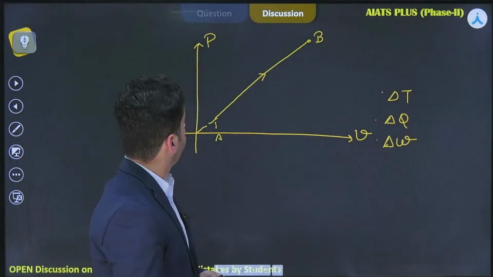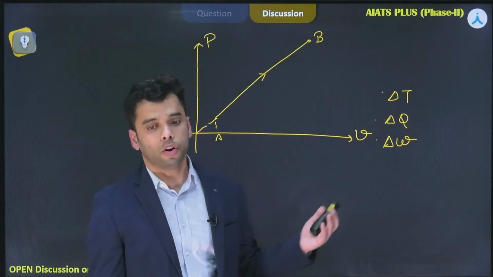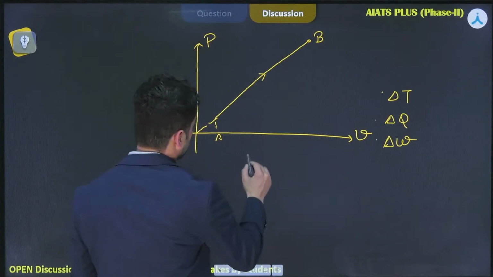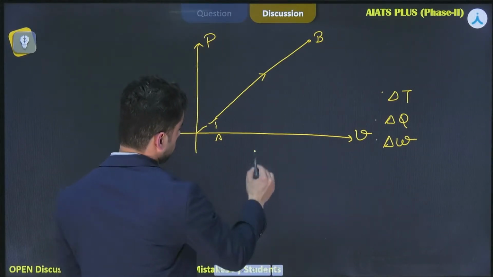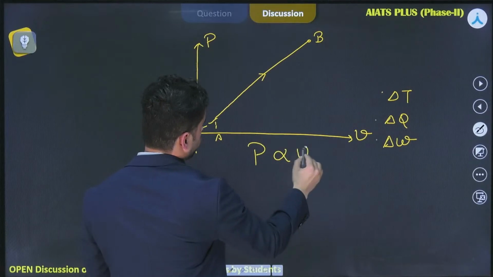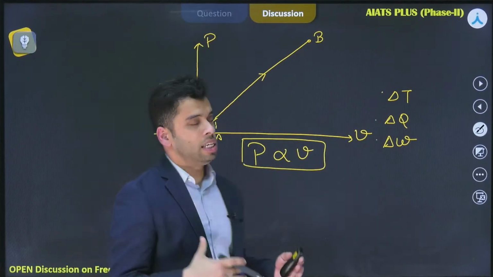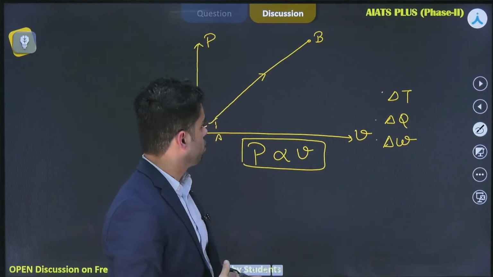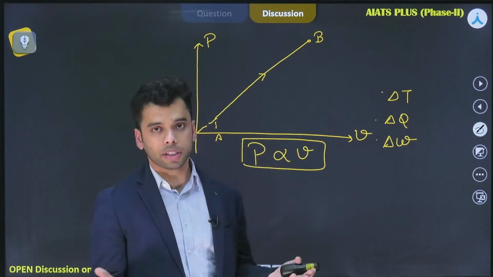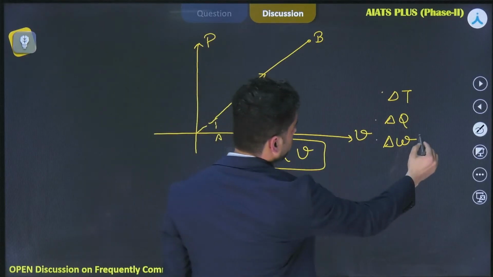Okay, for this process, again, you can draw a conclusion that pressure is directly proportional to volume. But this time, you can see from the graph that the volume is increasing, which means that the work done should be greater than 0.